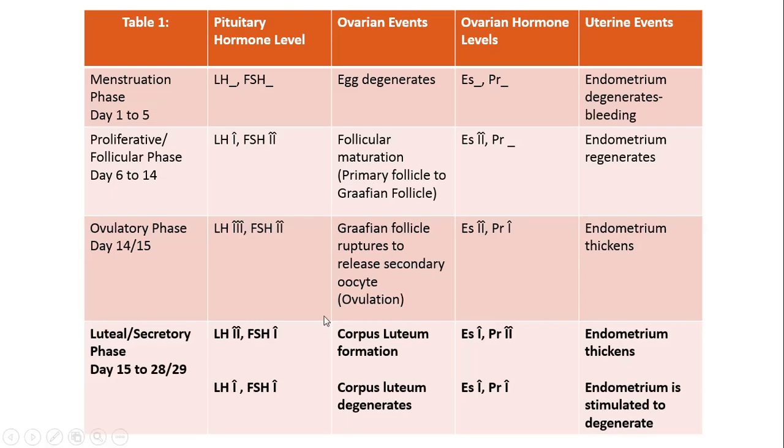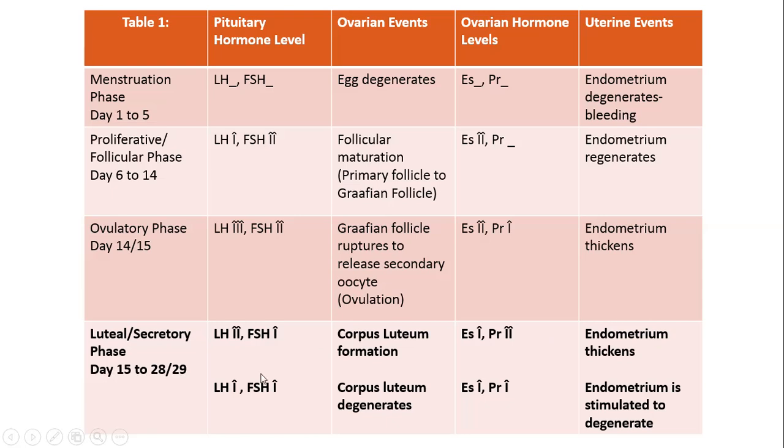This is followed by luteal or secretory phase. It is known as luteal phase because the remnants of the Graafian follicle forms a yellow-colored body which is known as corpus luteum. It is known as secretory phase because this corpus luteum is required for the release of progesterone. Progesterone is pregnancy hormone which results in continuous thickening of endometrium. Now, this continuous thickening of endometrium is required for implantation to take place if fertilization ever happens.